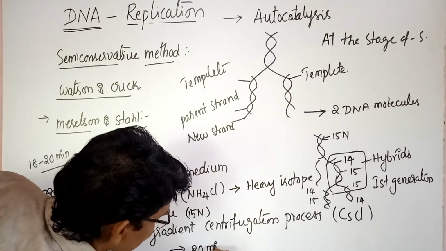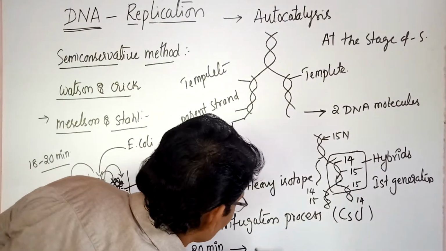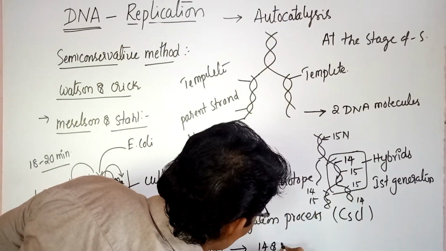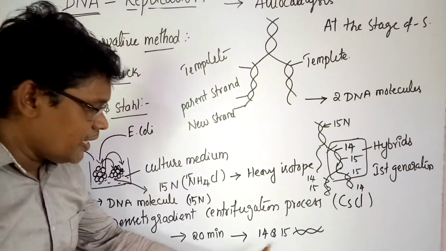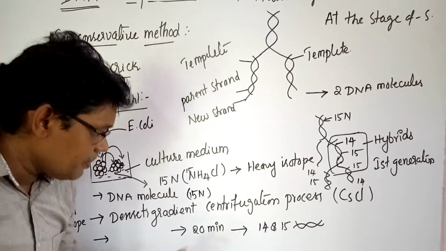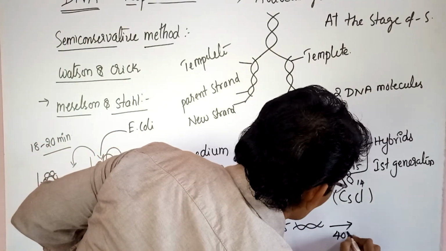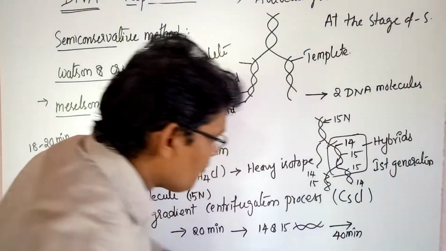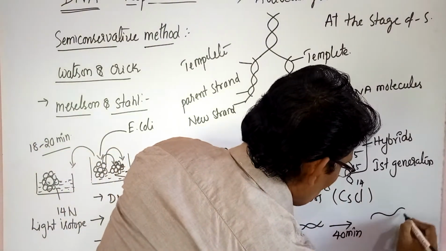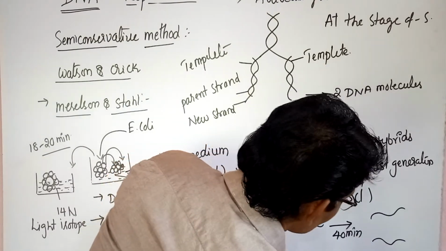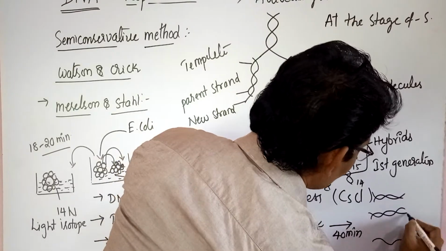After 20 minutes, production of 14 and 15 DNA molecules. After 20 minutes. If 40 minutes, what happens? After 40 minutes, both of these are separated. That means 1 and 2 and 4. So 4 strands of this production.